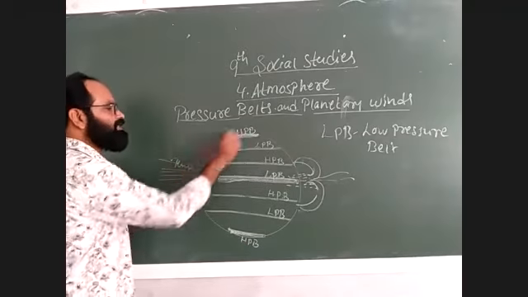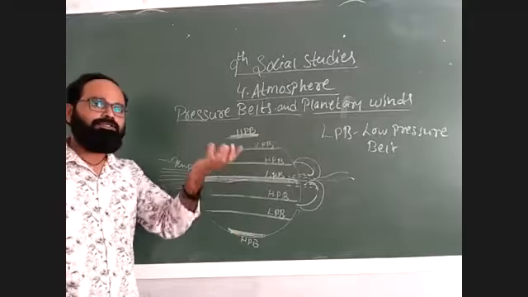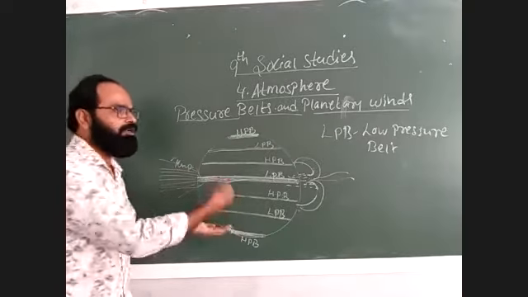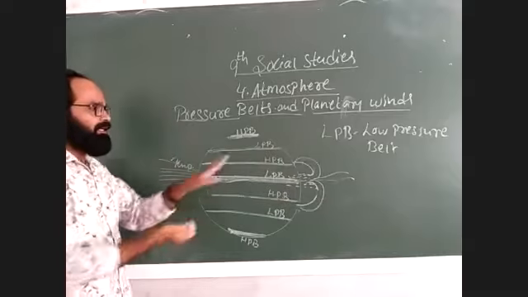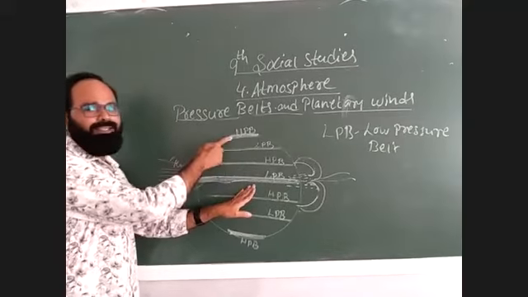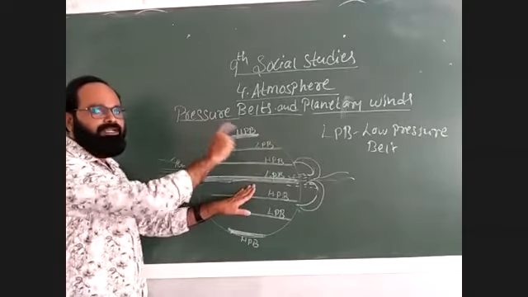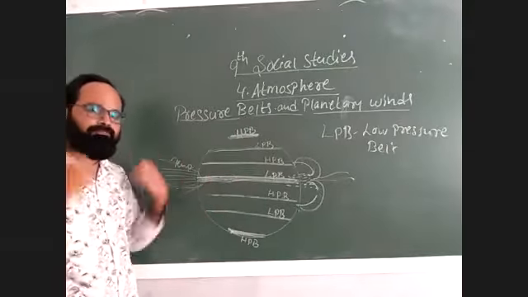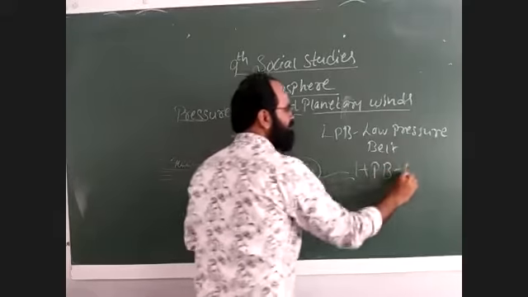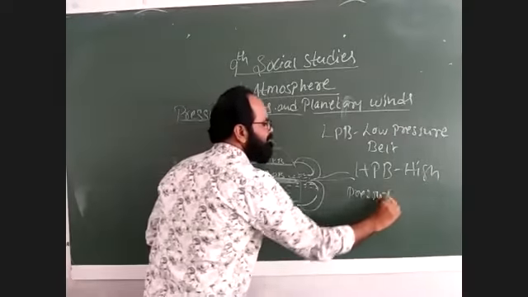Near the poles the sunlight is very less. With very little sunlight, the molecules will not move in any direction. This is just opposite to the equator: there, more sunlight and the molecules are rising up; here, very little sunlight and the molecules are not rising up. When there are more molecules in a particular place, that place is called a high pressure belt.